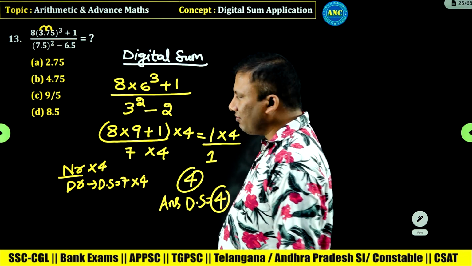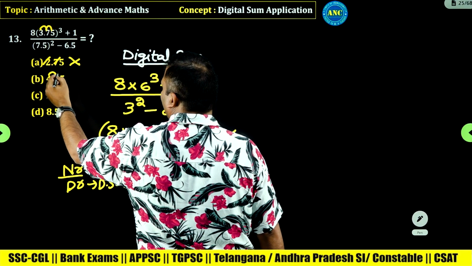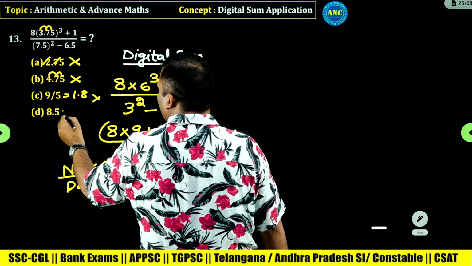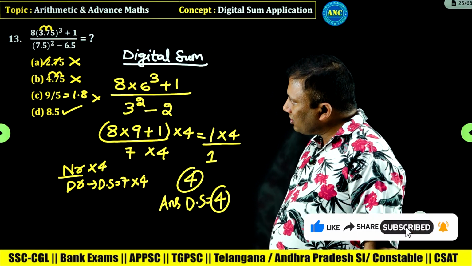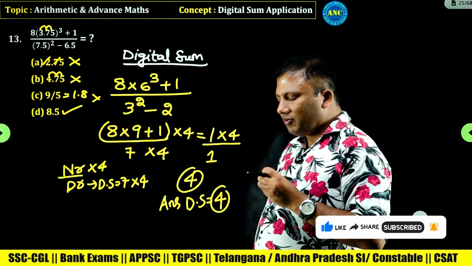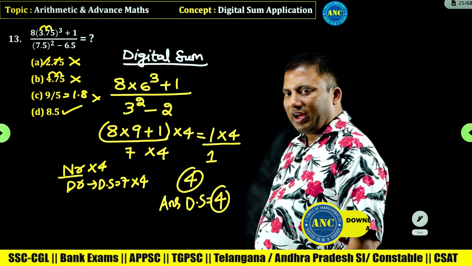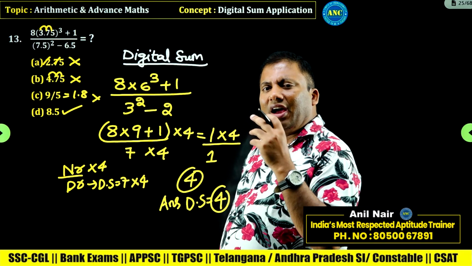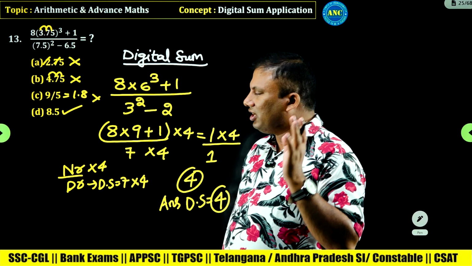Where is the digital sum 4? 2 plus 7, 9. 5 cannot be. 7 plus 4, 11, plus 5, cannot be. 1.8 cannot be. 8.8 plus 5, 13, 1 plus 3, 4. The answer digital sum should be 4. The only option with digital sum 4 is option D. I hope the concept is very much clear. Every value's digital sum will not get affected even if there is a decimal. Digital sum is the sum of the digits.